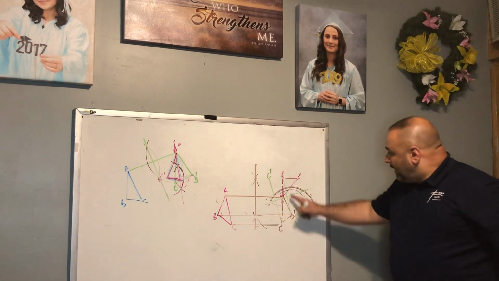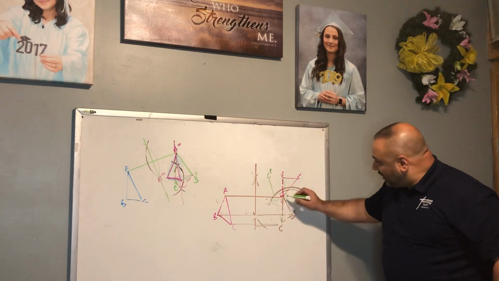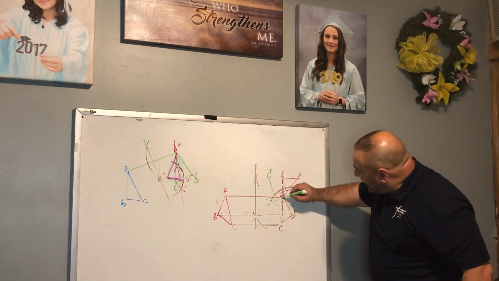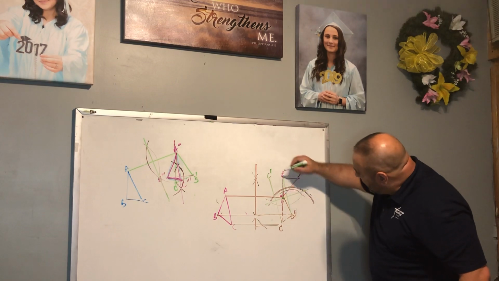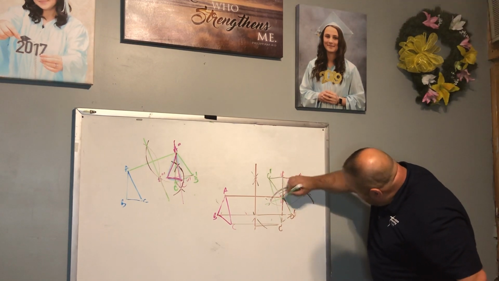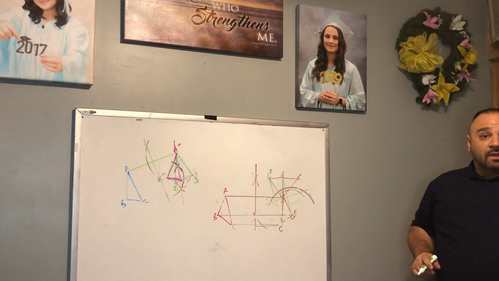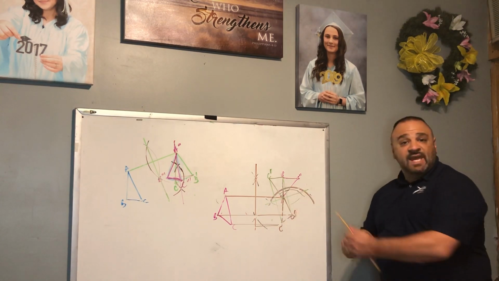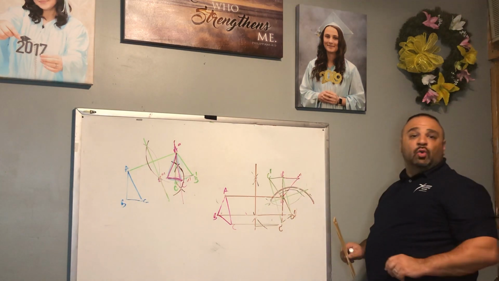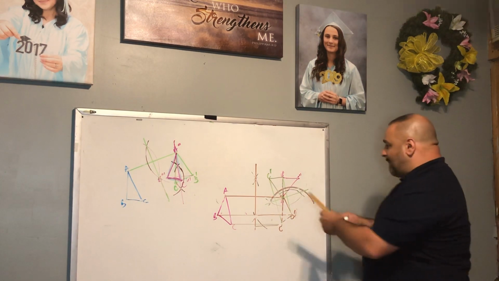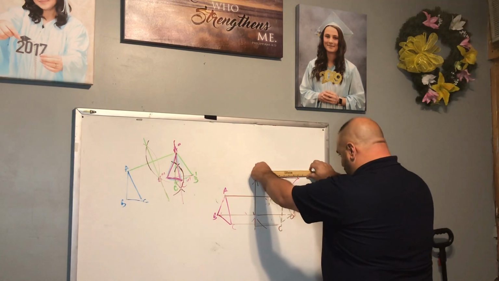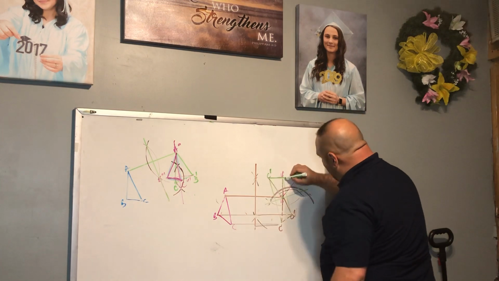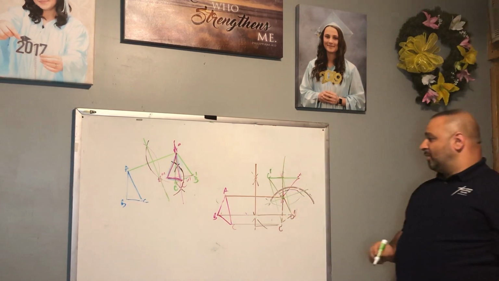All right, so we reflected B across, reflected C across. Now notice A is right there. So we're going to connect A to B, B to C, C to A. So we reflected it once, we reflected it twice. Now we're going to map it onto A triple prime, B triple prime, and C triple prime. I'm going to connect C here, find a perpendicular bisector, which we already have there.